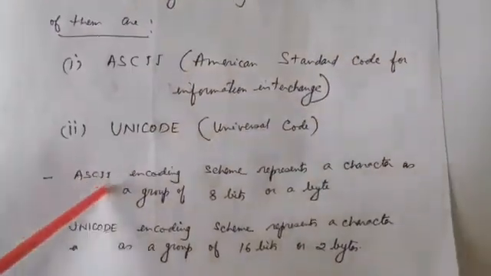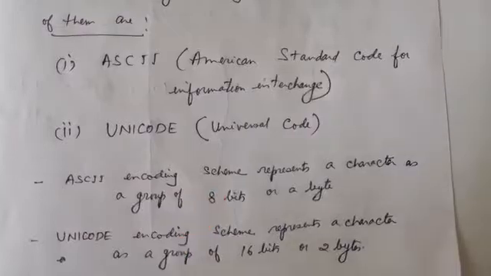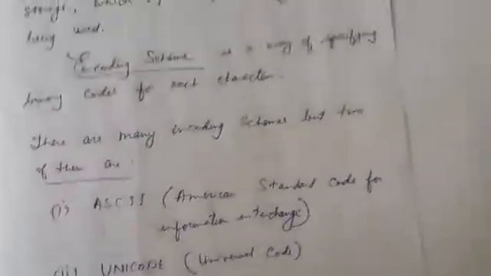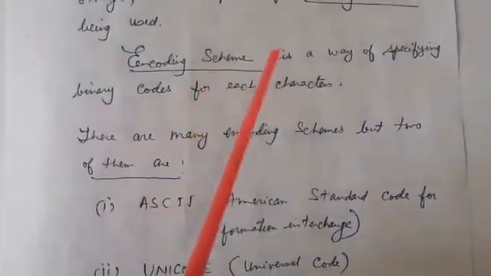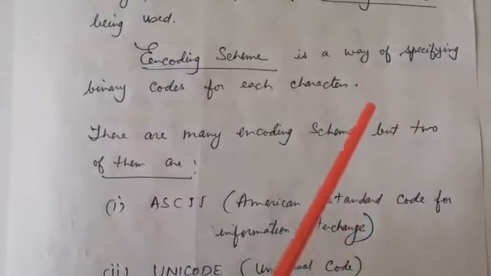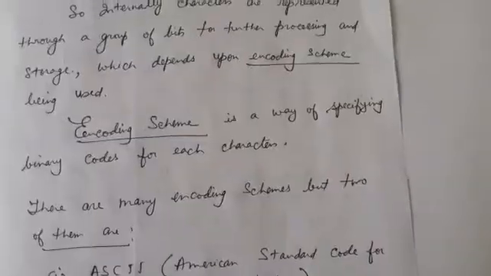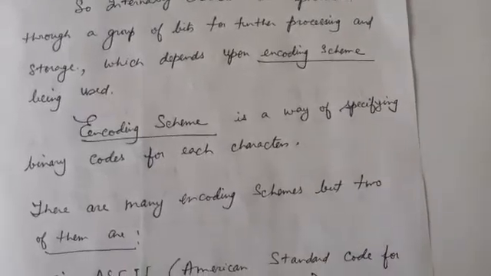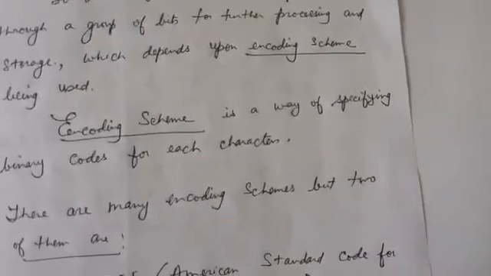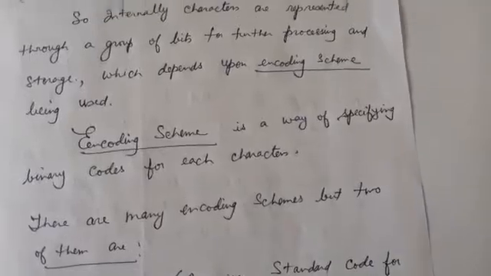An encoding scheme is a way of specifying binary codes for each character, that is, how many binary digits are used for a character or text.